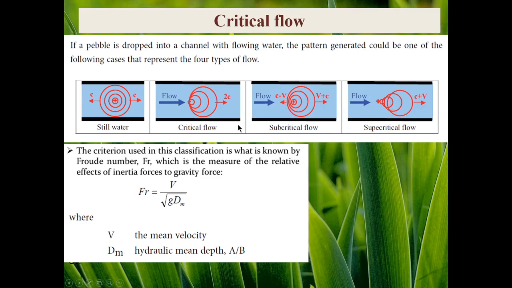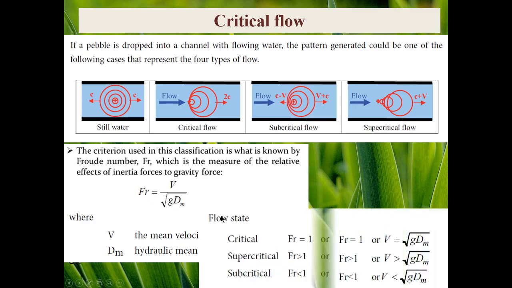Therefore, in nature, if you drop a pebble into the water and the created wave only moves downward, you can say that the flow regime is supercritical, and it means that the flow velocity is higher than the celerity.